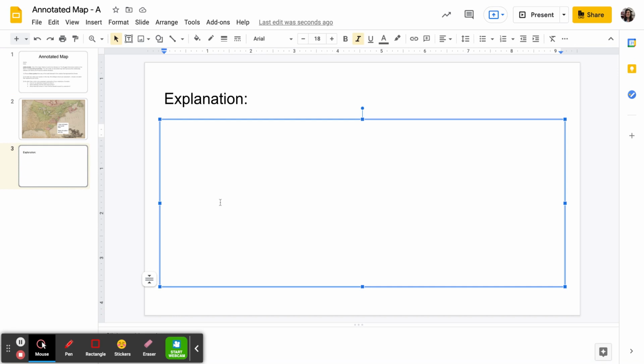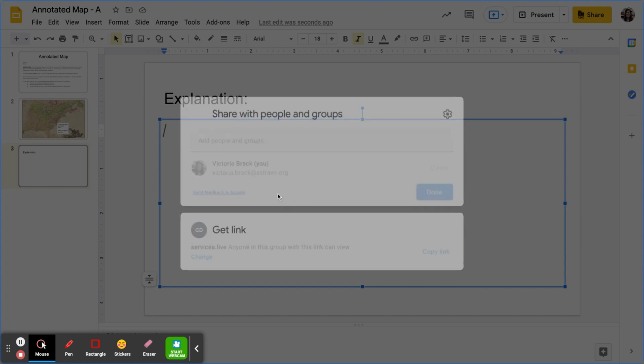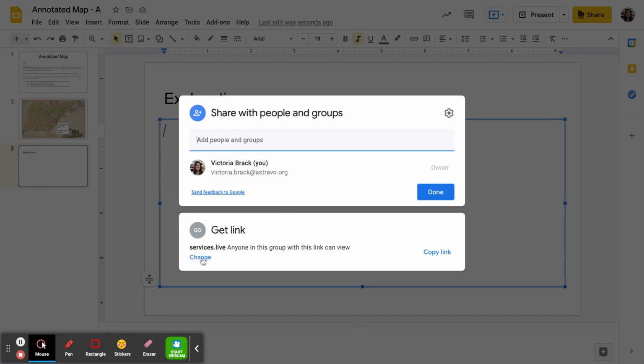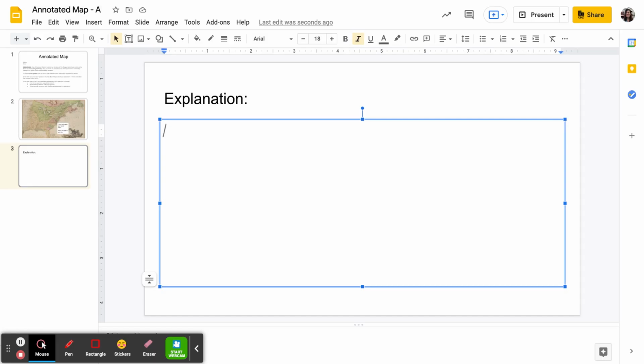All right, guys, that's all you have to do for this assignment. When you are finished with it, go up to the share button and make sure that your share settings are set to services.live. Mine currently are, but sometimes this will say restricted. And if it's restricted, I can't view your assignment. So make sure that your share settings are set to services.live. Okay. And then you can upload your assignment when you are finished.